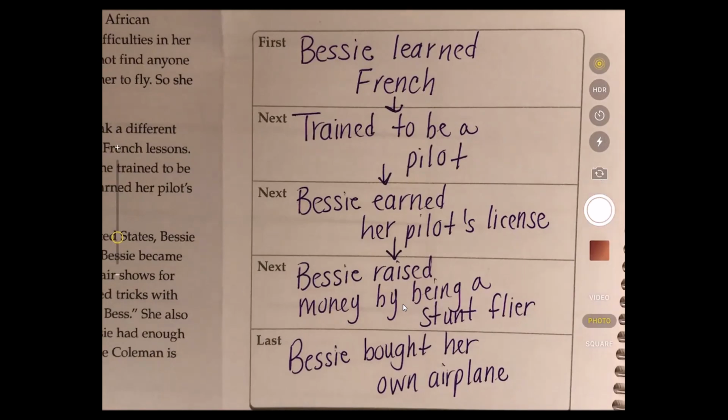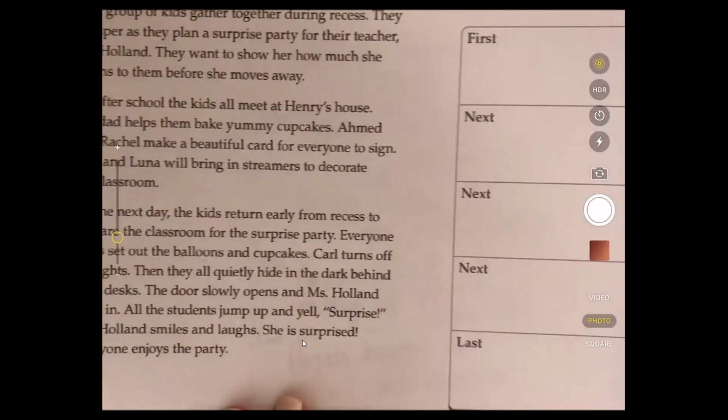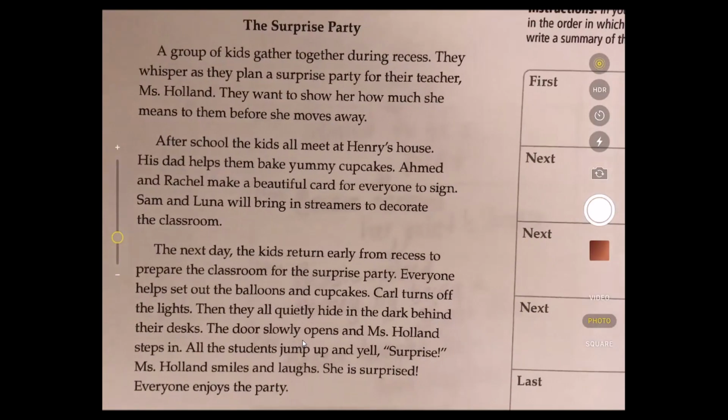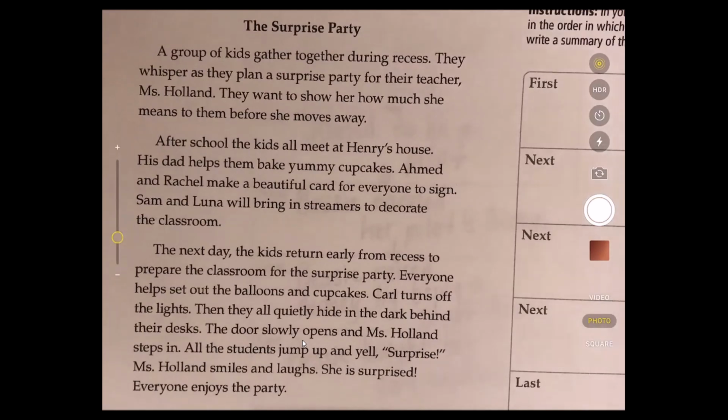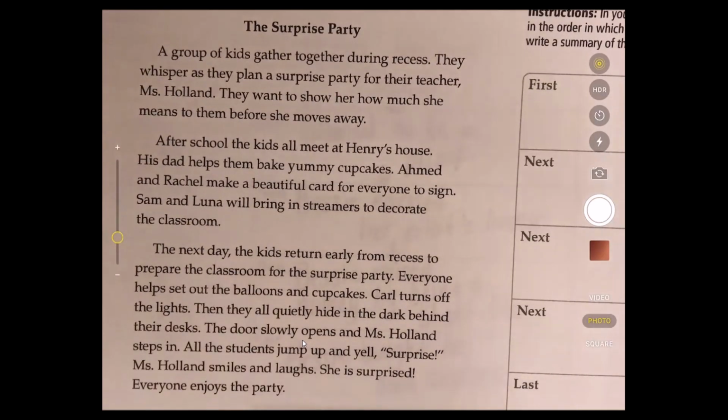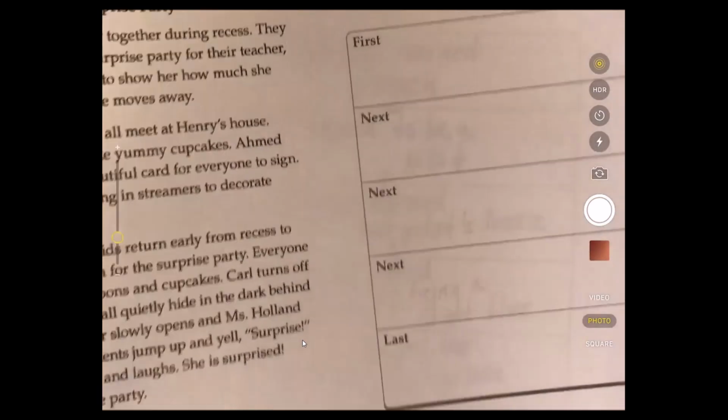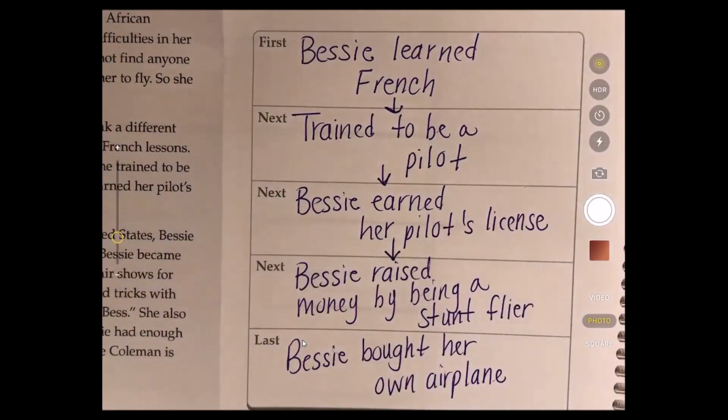Understanding those sequence words are going to make it a lot easier for when you complete things on your own, because you are going to be completing things on your own. You're going to be completing the surprise party. Now, this is a fiction. Nothing is different between fiction and nonfiction. I even see, without even reading the story, a sequence word right there. The next day. That tells me something's going to happen. So this will be your responsibility to complete, and then we're going to go over it together. I hoped our practice helped, and let me know, as always, if you have any questions.